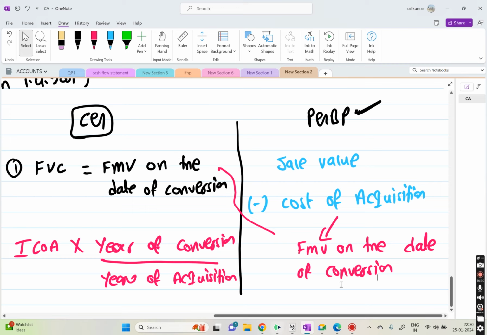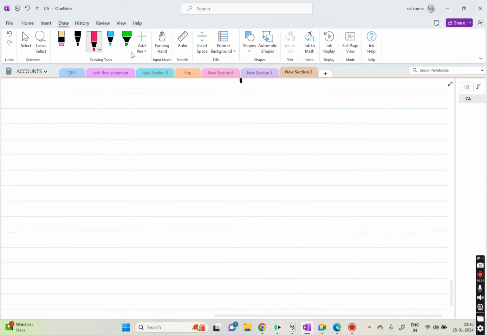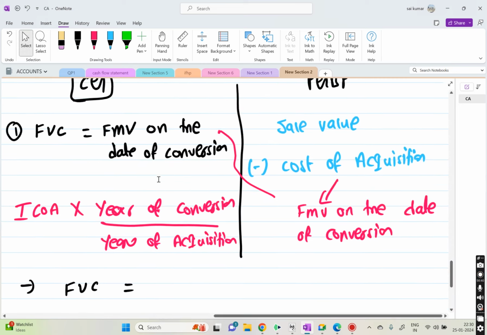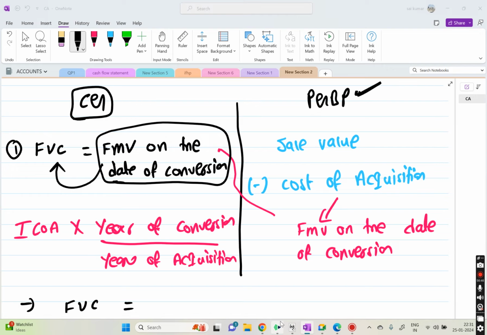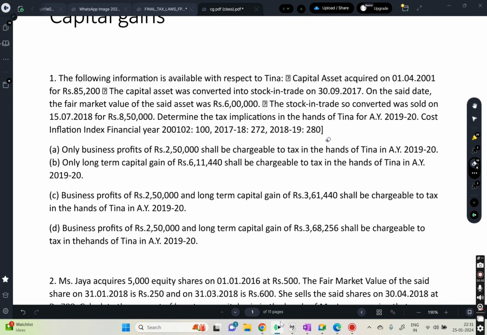Now first part, under section 48, full value consideration. What is the full value consideration under this? What did we say? FMV on the date of conversion is taken as full value consideration. Now tell me, what is the fair market value on the date of conversion when we are converting on 39/2017?